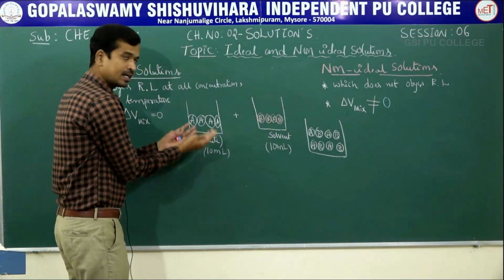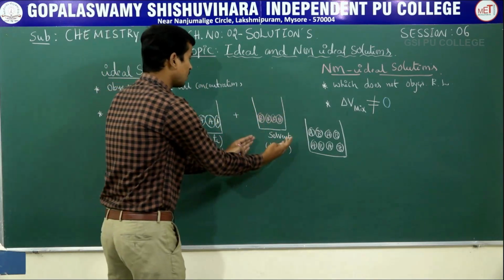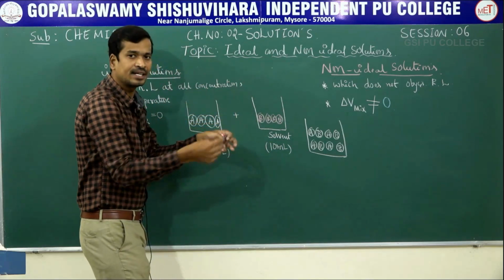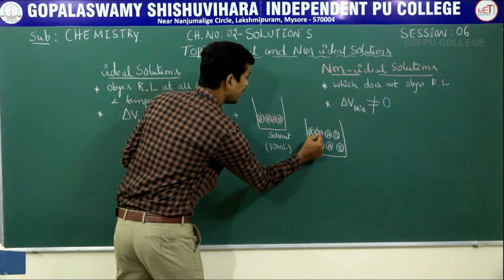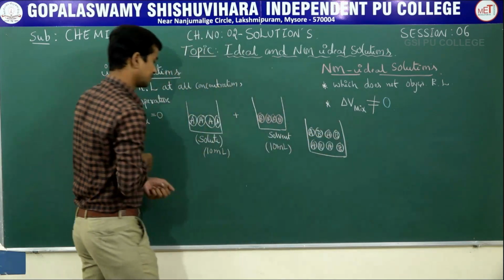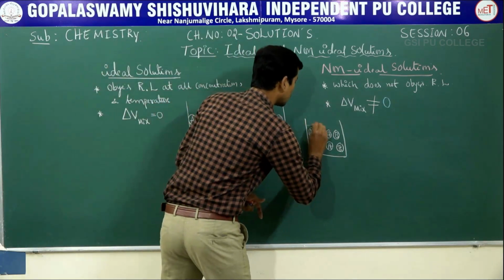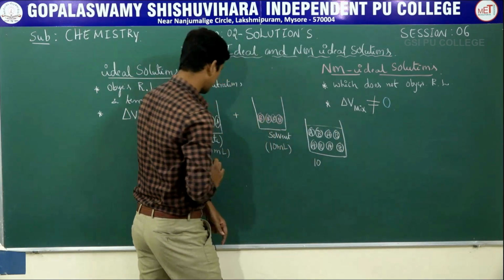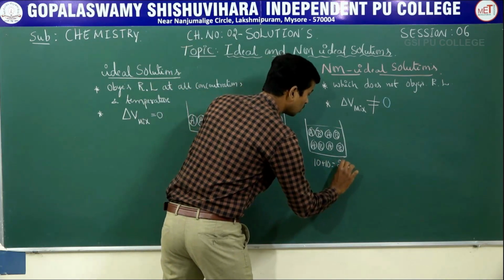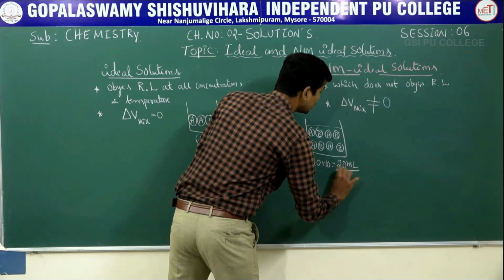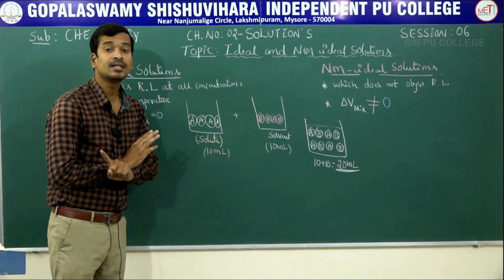For best example, now you have mixed 10 ml of your ethanol and 10 ml of water separately. There is interaction between ethanol and water. So, interaction between solute A and solvent B, 10 ml. After the mixing, what do you get? Your total: 10 ml of solute plus 10 ml of your solvent. The total volume of the solution, how much? 20 ml. It will not be more than 20 ml.